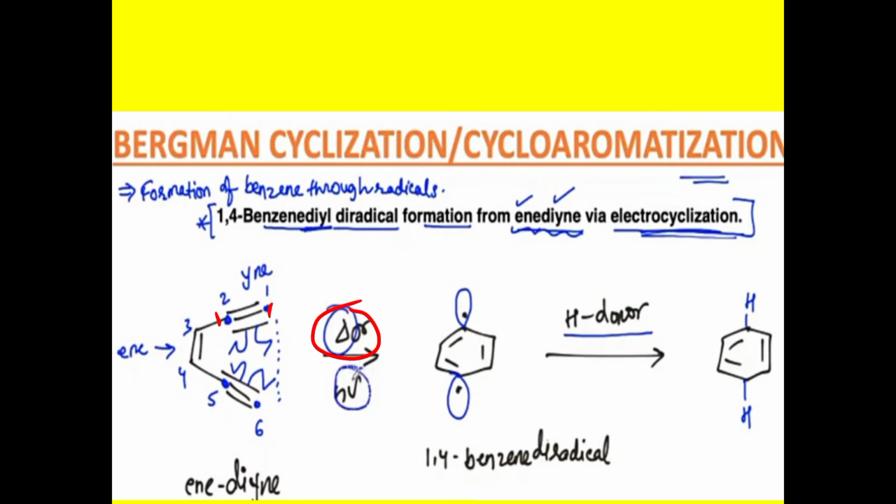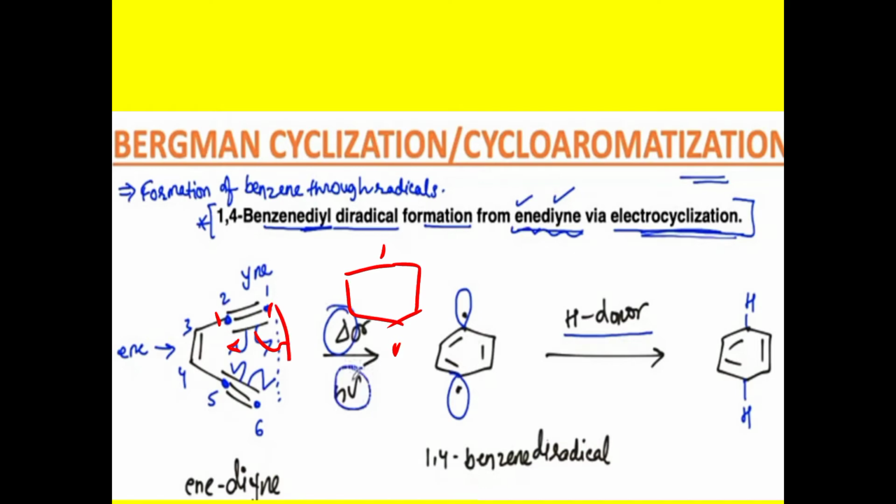So formation of the radical, okay, benzene ring. This double bond as it is, this double bond as it is, and this double bond as it is. So radical formation here and here. How is it possible? Because of the six carbon atoms here.